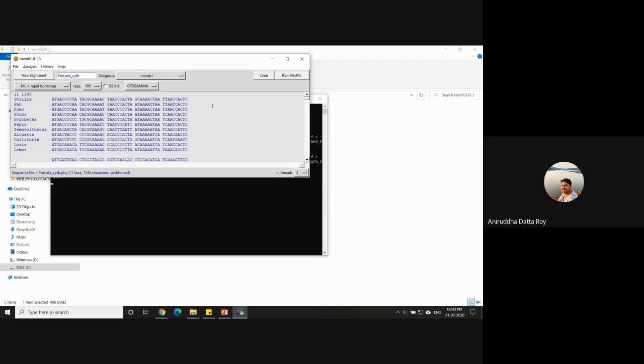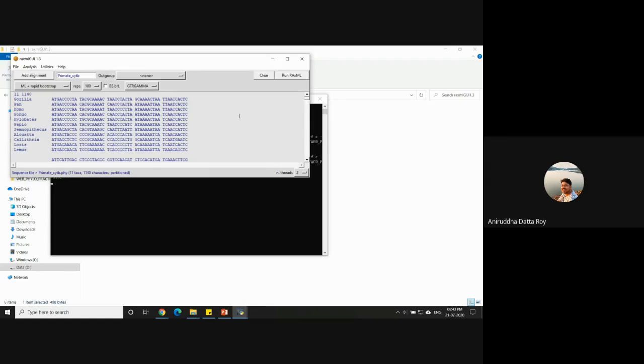There are 11 taxa here, and it will start with a random tree topology, which may or may not be right. Then it will start changing the branches and the relationships, and if the likelihood score goes up from that random tree, it will keep that tree. Otherwise, it will discard it. So it will only keep a tree if the likelihood score goes up.